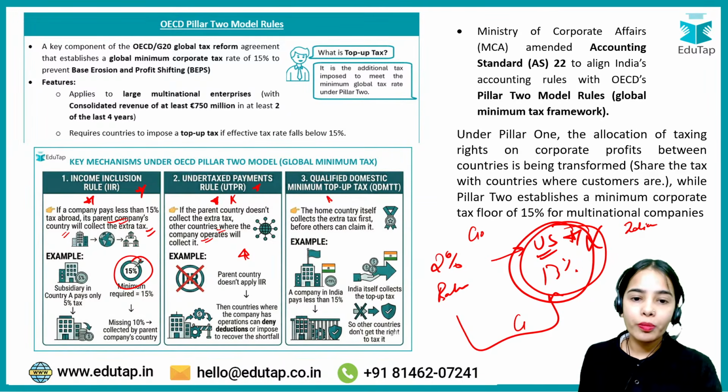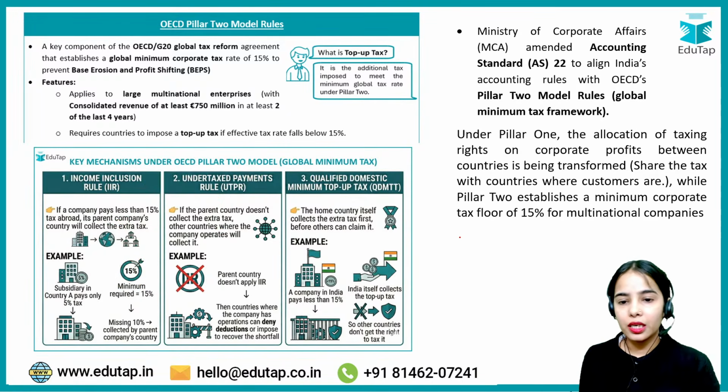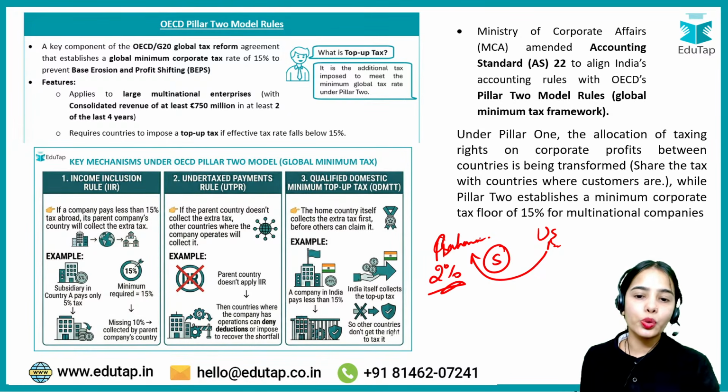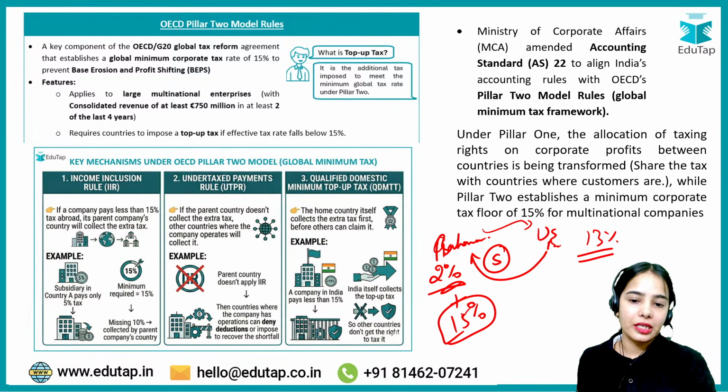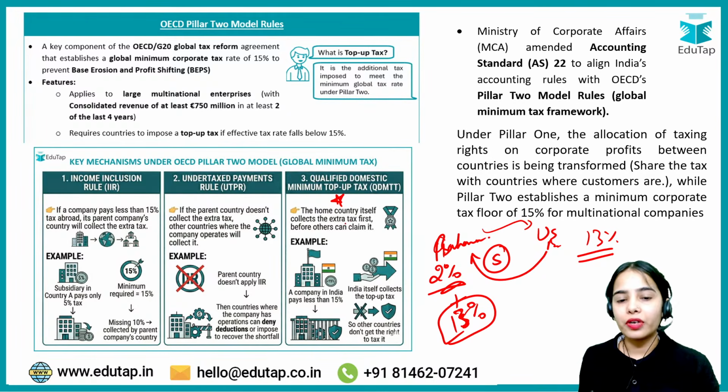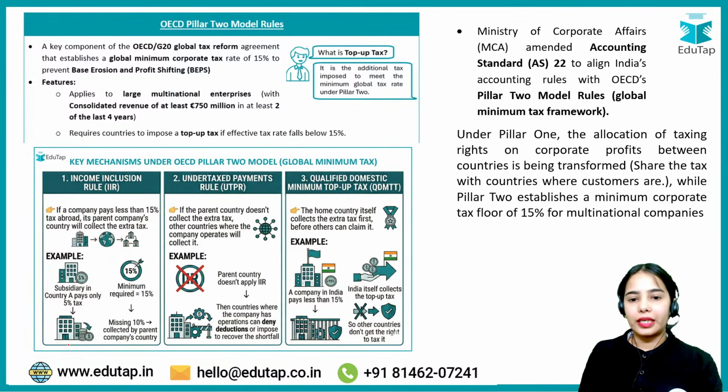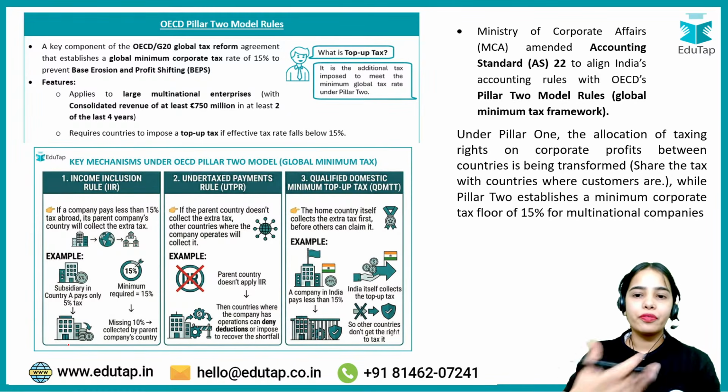Okay. The home country, let's say in Bahamas, the US based company has opened a subsidiary and is paying 2%. Now Bahamas does not want the US to take the top-up tax of 13%. So Bahamas will start levying the 13% top-up tax also. So the home country itself collects the extra tax first before others can claim it. So this also can be followed. Okay. So this is the idea. Now it depends on the multinational corporation where they want to pay.